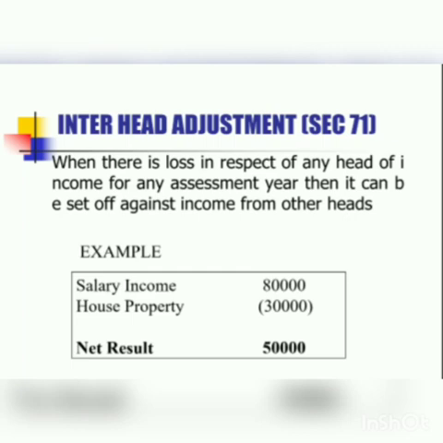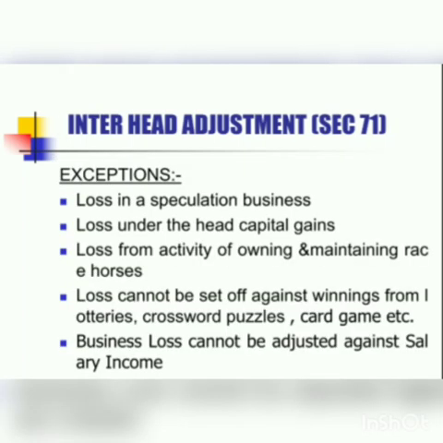See, in this example, salary income is 80,000 and house property loss is 30,000. If this house property loss cannot be set off against house property income, then we can set it off under the other heads also. And now I have to pay tax on only 50,000, not on the total income, that is 80,000.